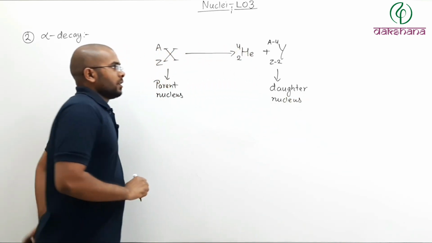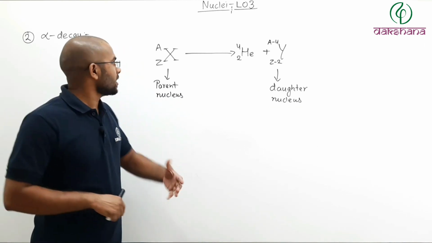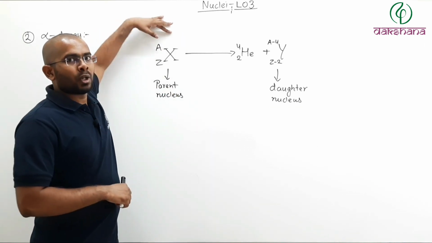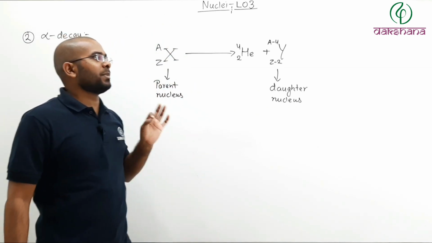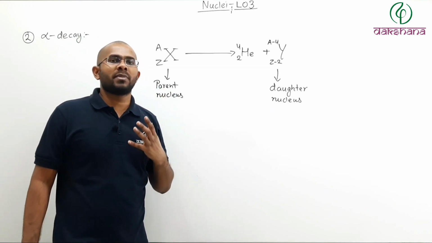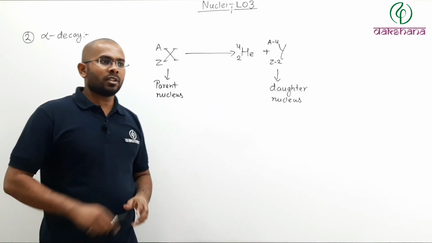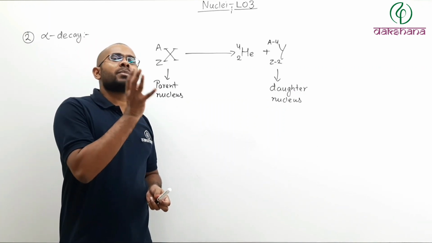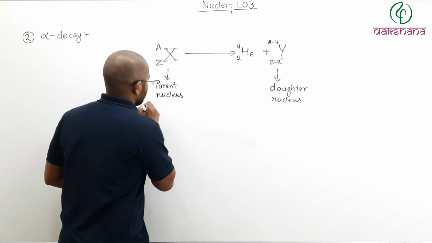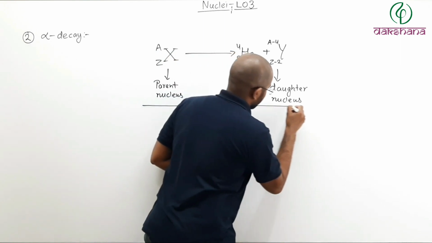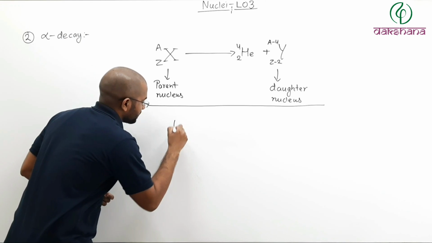So why actually does an alpha decay take place? An alpha decay takes place because the parent nucleus wants to become more stable. And what is a very convenient parameter for measuring whether a daughter nucleus is more stable or not? The parameter is the binding energy per nucleon. Now let us take an example of uranium-238.